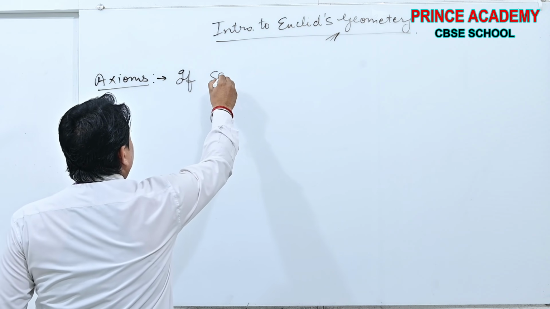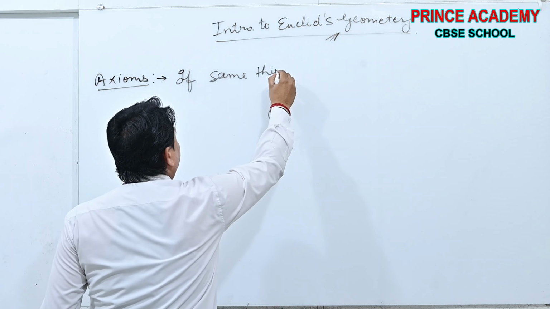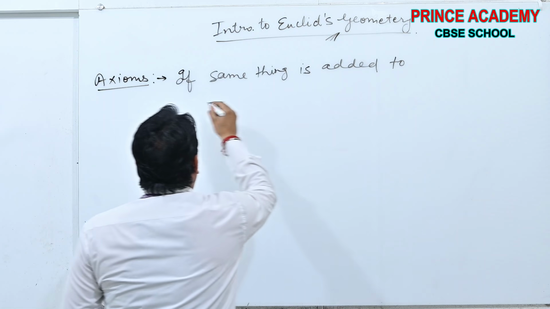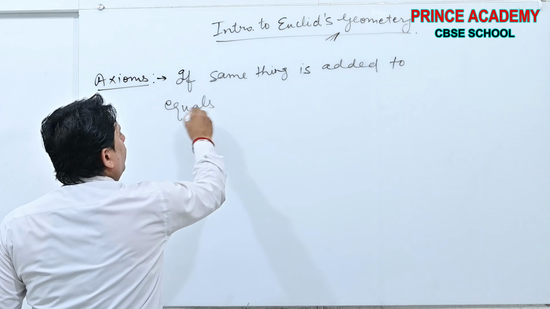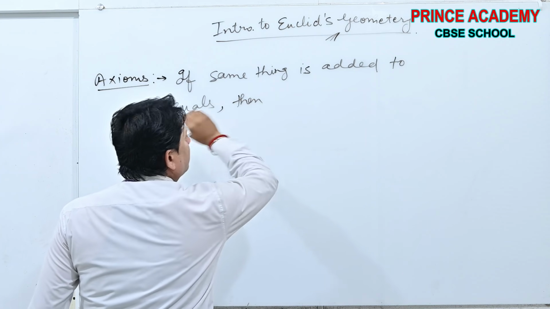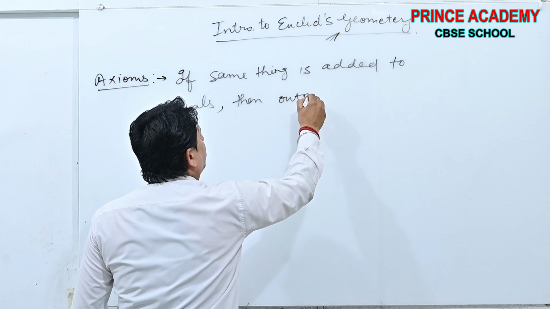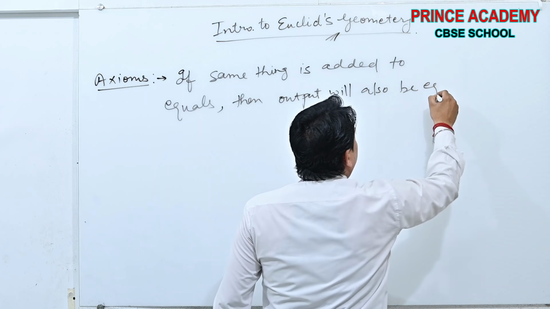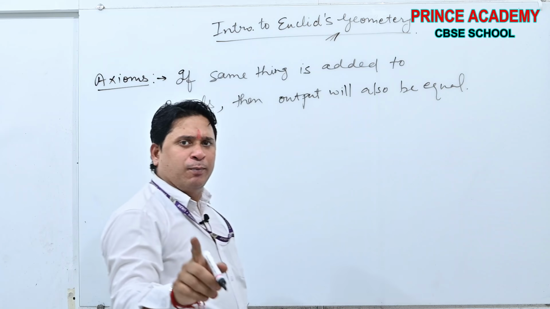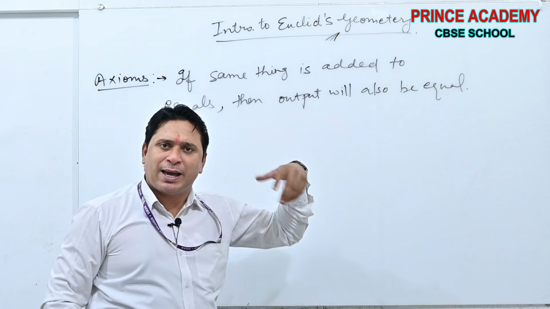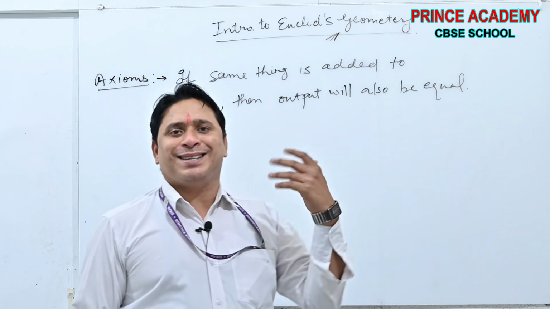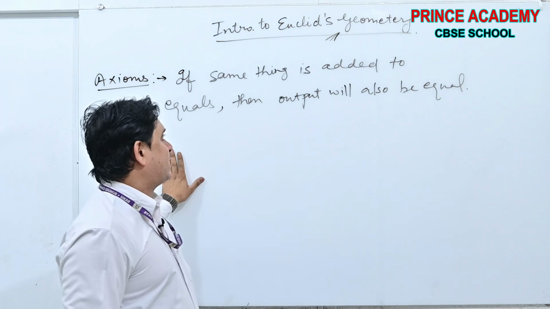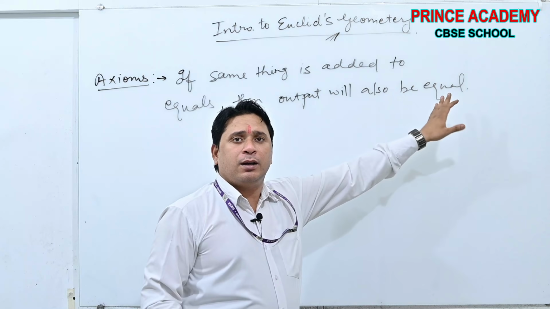If same thing is added to equals, then output will also be equal. See beta, whatever the language given in your book, I am not using it, I am using my own language so that you understand in an easier way. If same thing is added to equals, then output will be equal.